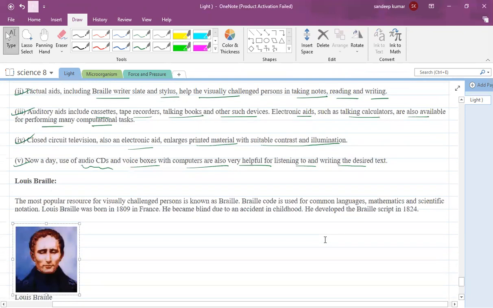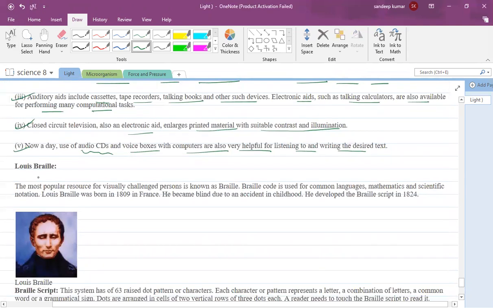The last topic of this lesson is Louis Braille. He was a scientist. The most popular resource of visually challenged persons is Braille. Braille code is used for common languages, mathematics, and scientific notations. Louis Braille was born in 1809 in France. He became blind due to an accident in childhood, and he developed the Braille script in 1824, which is very useful for blind people.